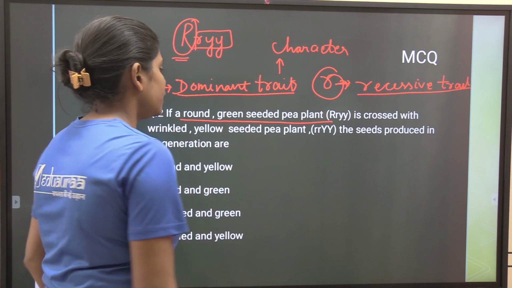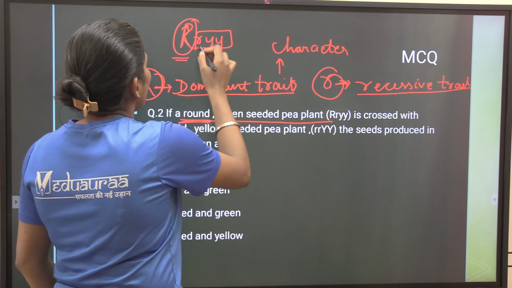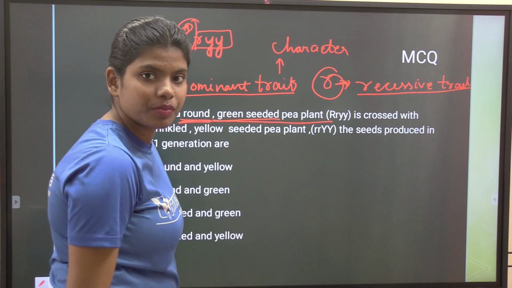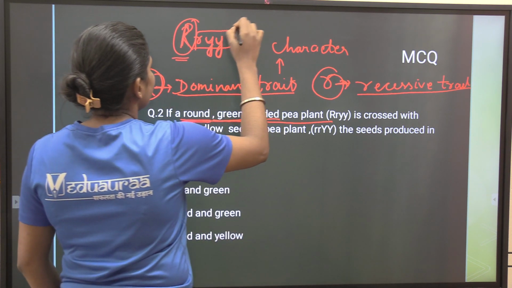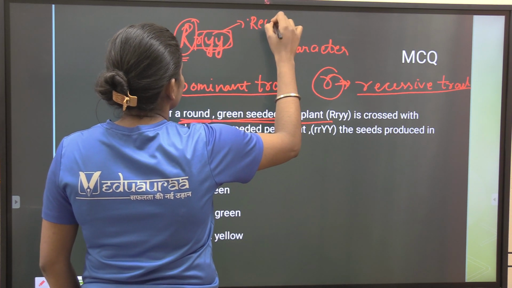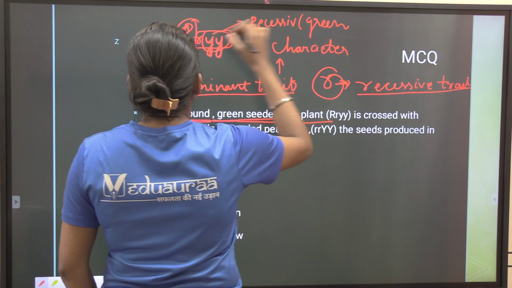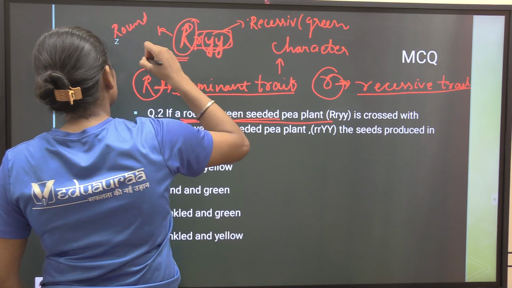In the given question, capital R is dominant, it means round, and small y means green seeded. Green is recessive and round is dominant.